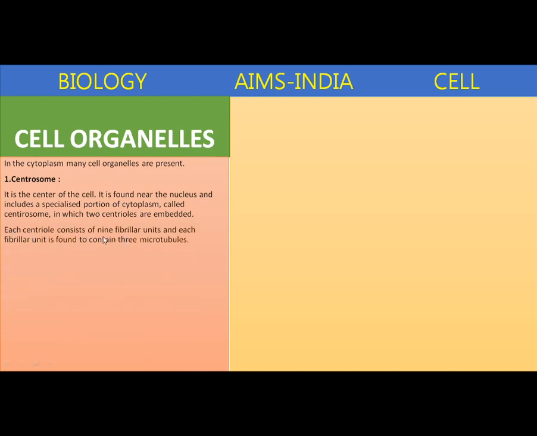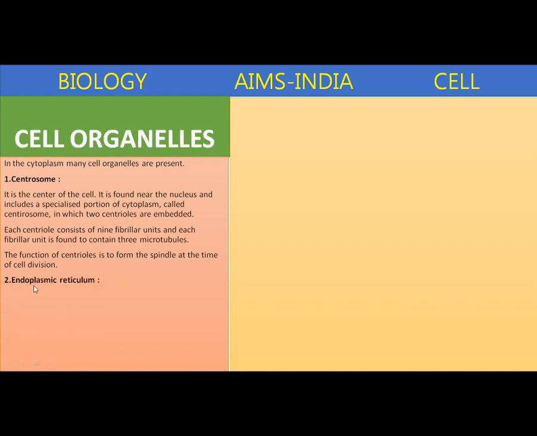Each centriole consists of 9 fibrillar units, and each fibrillar unit is found to contain 3 microtubules. The main function of centrioles is to form the spindle at the time of cell division. At the time of cell division, the centrosome breaks and the centrioles are released. They reach the opposite poles of the nucleus and produce the spindle fibers.